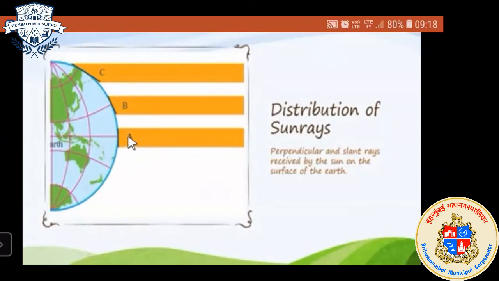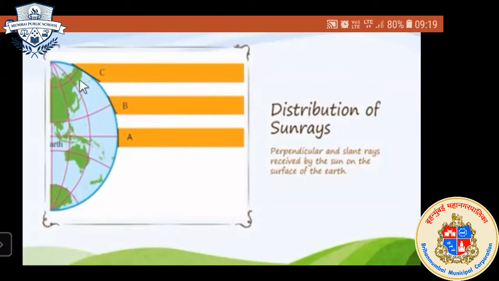In comparison with these other two regions, B will receive moderate temperature. It is the moderate temperature region, and here will be low temperature. Why? The area marked with A is perpendicular to the sun, so it receives high temperature. B is quite slanting to the sun, not perpendicular, so it receives moderate temperature.